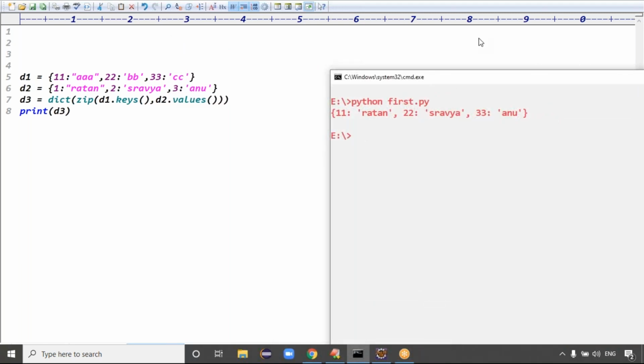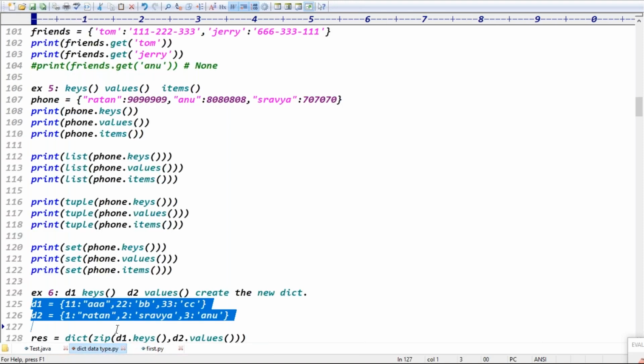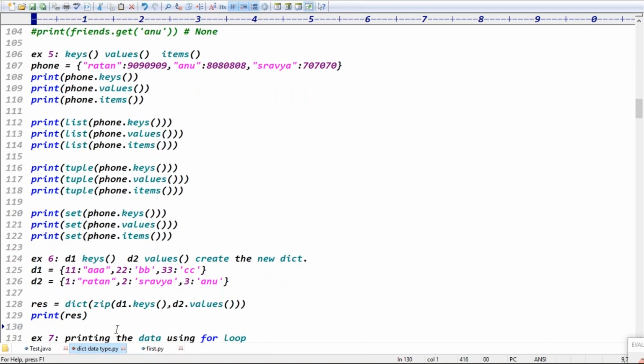Yes, are you clear now? D1 keys, D2 values, I want to create a new dictionary, right? I'm making the new dictionary. Exactly, guys. That is the information. Okay, good, guys. This is the sixth example. For the sixth example, here D1 keys, D2 values, I'm combining using the zip function. After combining, I'm converting into which format? Dictionary format, right?